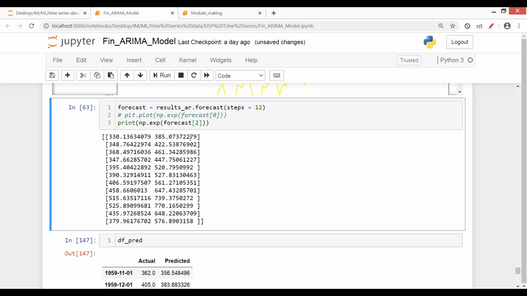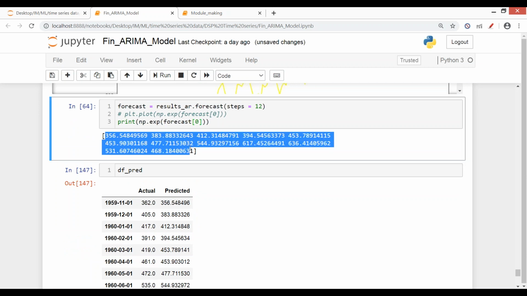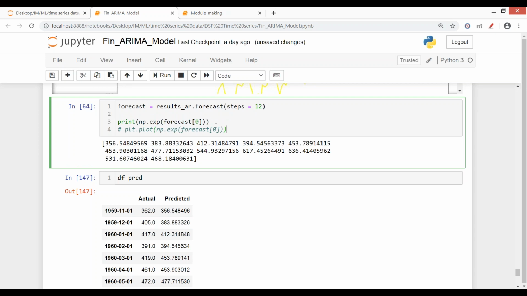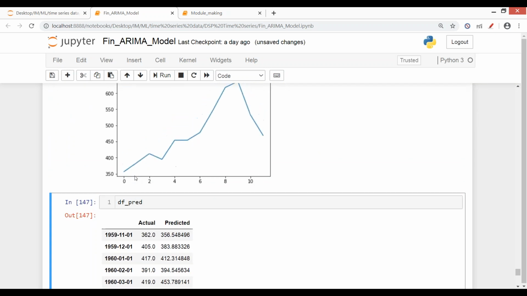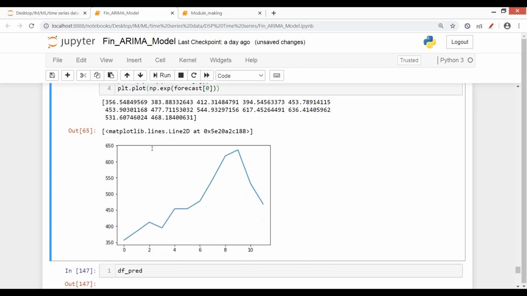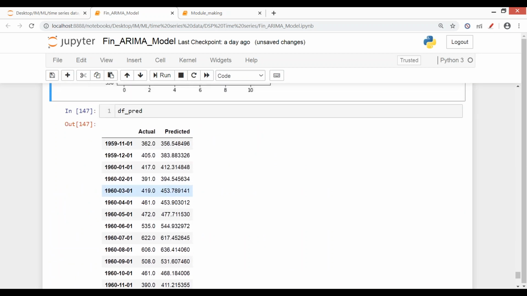But to see the values, whenever you want the predicted values, you will always have a 0 here. So these are the actual predicted values for the coming 12 months. You can plot them here, but it's not mandatory, it's totally your choice. You have gotten the values for the next 12 months, that is the next complete year. These will be your likely number of passengers traveling next year. Okay, this is the forecasting, and this is the predicted value, the same thing we made.